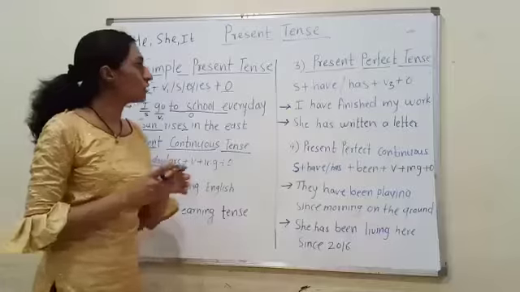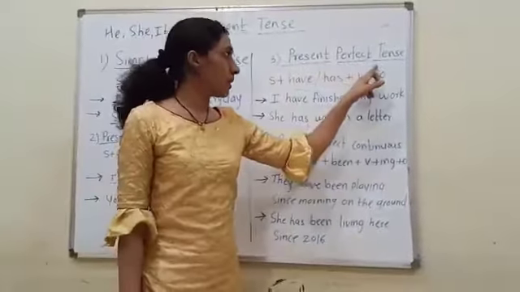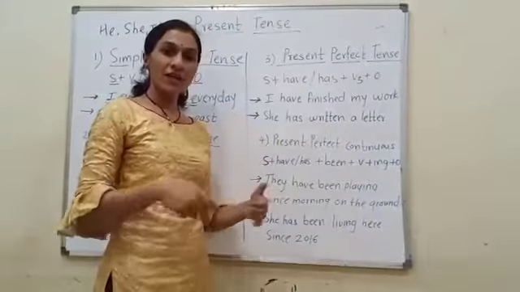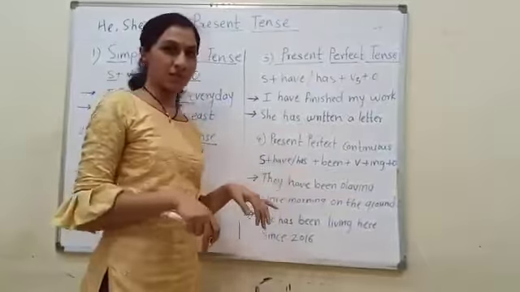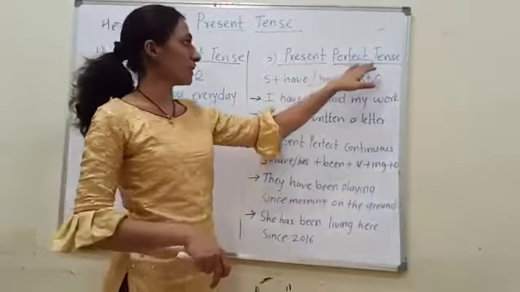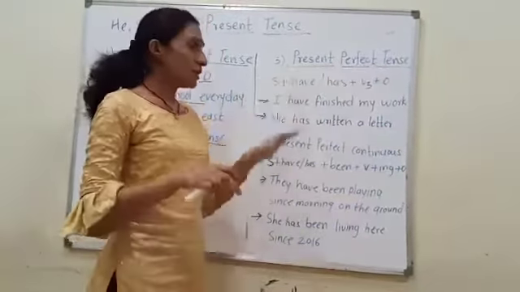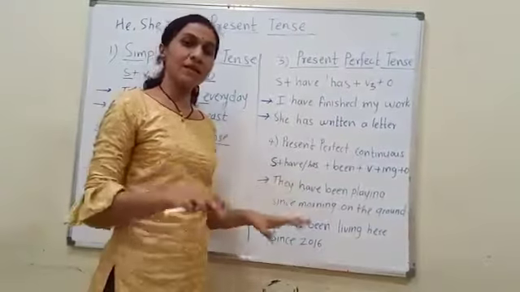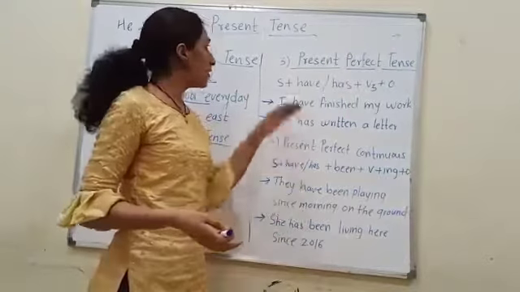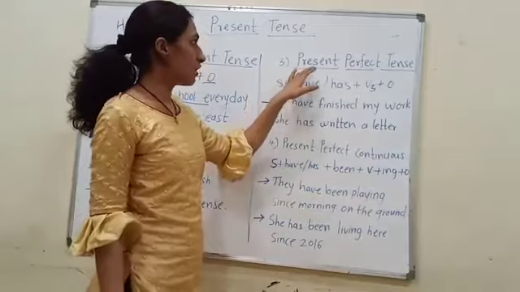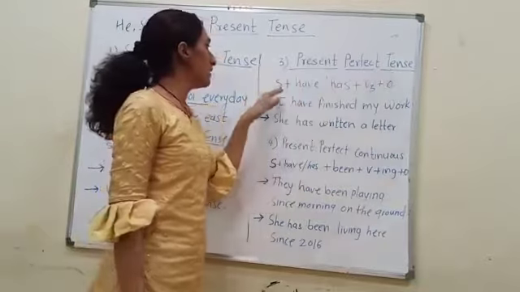Then we will go on to the present perfect tense. Present perfect means the action is completed in the present. Action is perfect, completed or finished in the present. This is called present perfect tense.